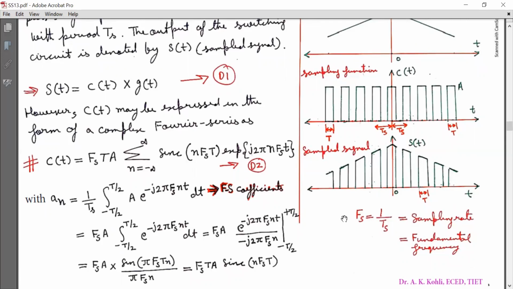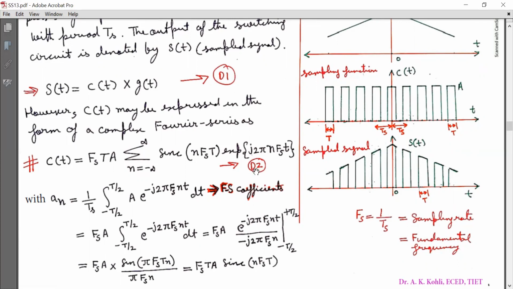It is noteworthy that we have considered the fundamental frequency as Fs for the Fourier series representation of c(t). Now an is equal to A Fs integration from minus T by 2 to T by 2 of e raised to minus j2 pi Fs n t dt. Following the conventional integration procedure, I get an equal to A Fs T into sinc(n Fs T).